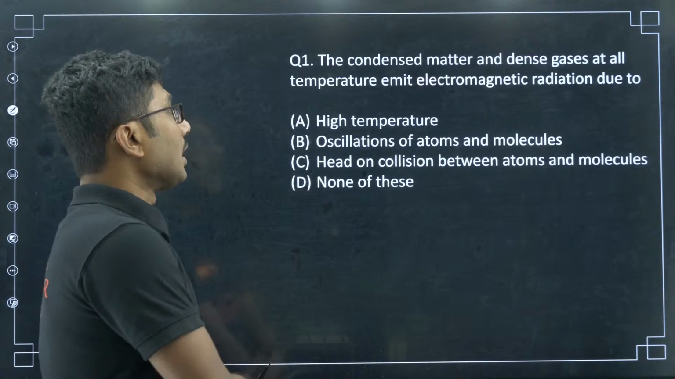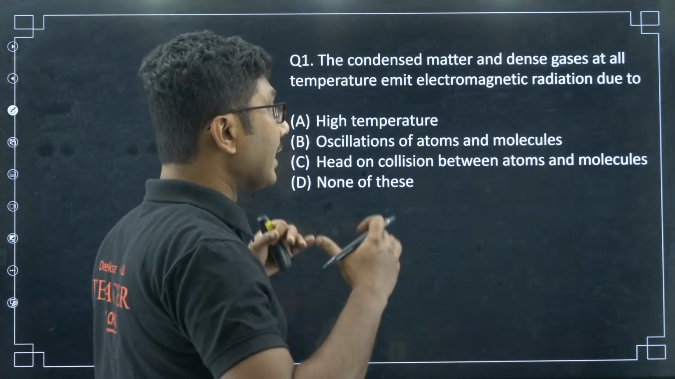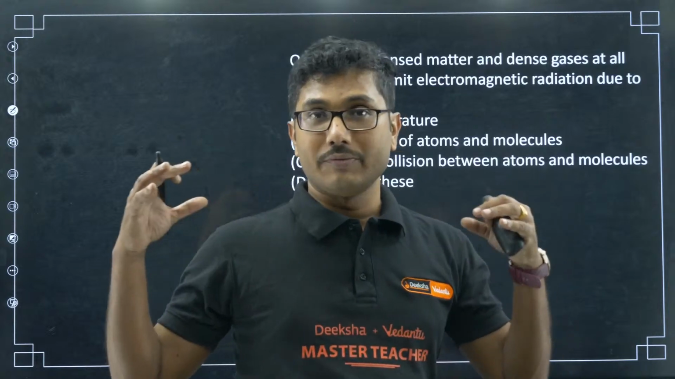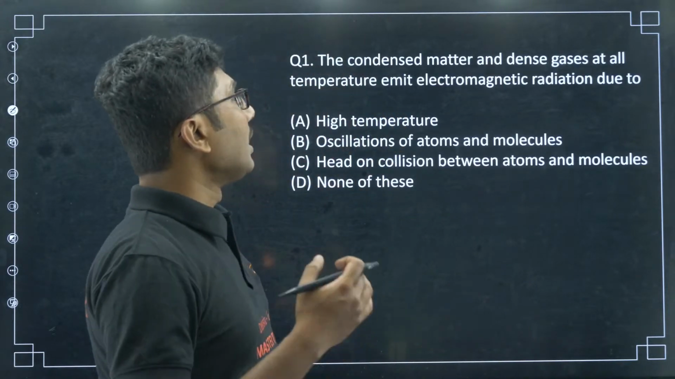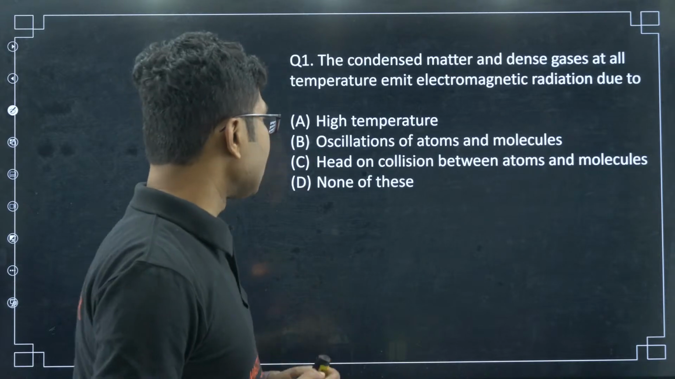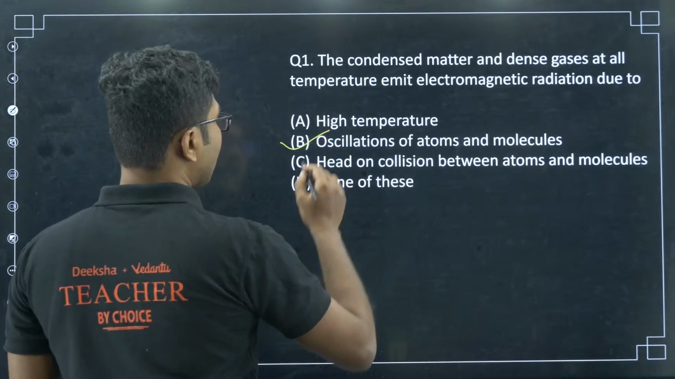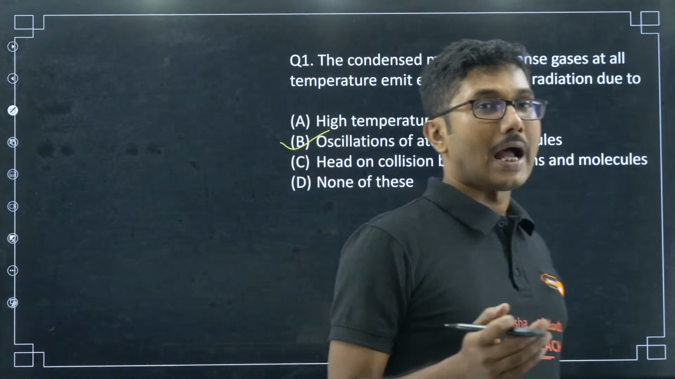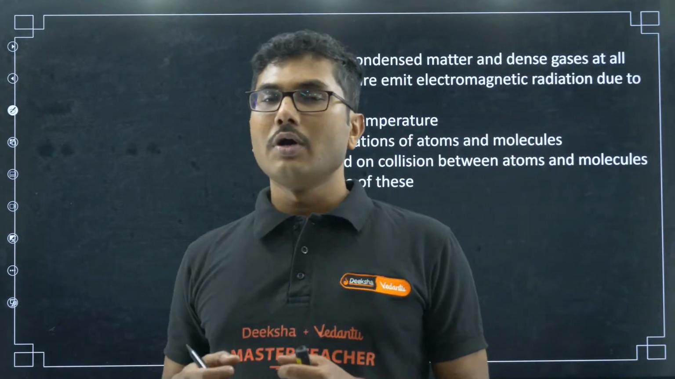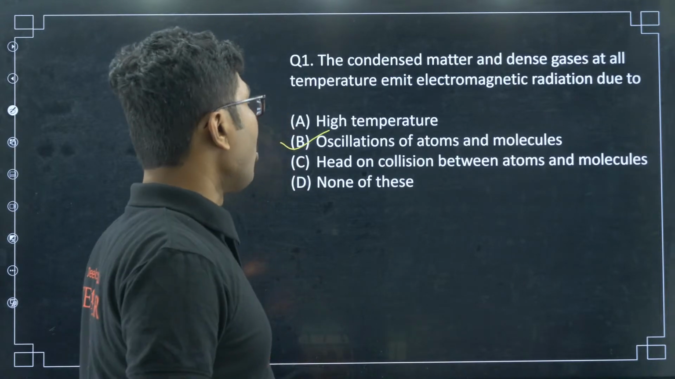Okay, so condensed matter, basically condensed matter means when you condense gases into very high pressure, they emit electromagnetic radiation because they are colliding with each other, but not the head-on collision. It is mainly because of the oscillations. Atoms are oscillating, and because of that high oscillation there are a lot of electromagnetic radiations coming out of the atoms of the gases.